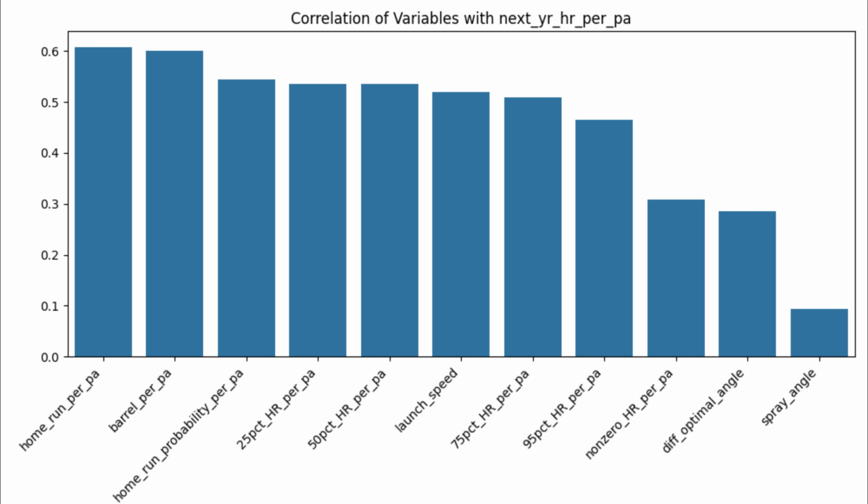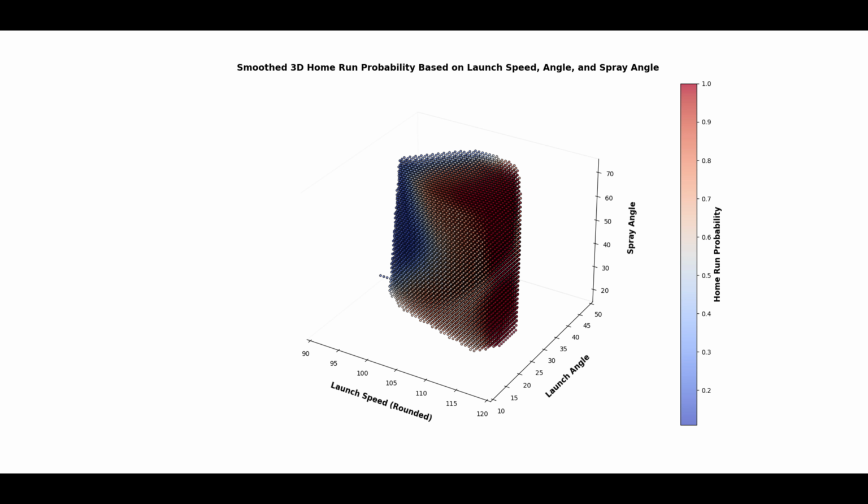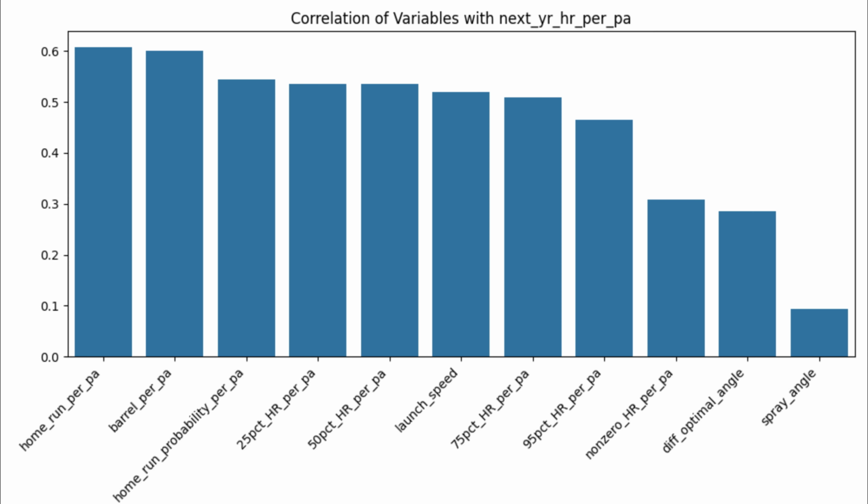This makes sense because launch angle and spray angle by themselves without exit velocity are not telling us much, but all of these other home run probabilities I got from that 3D distribution model that had exit velocity, launch angle, and spray angle included, yet these are unable to better correlate with a player's next year home run performance than barrels. Although this is a correlation because I'm testing each variable separately, if I did run a regression, this ordering would not change.